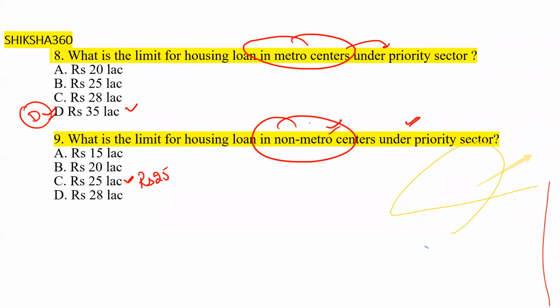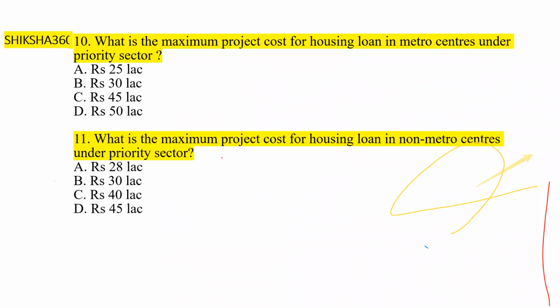For the non-metros, or we can say the other centers, in the circular they have mentioned other centers in place of non-metros. For the other centers, this limit is rupees 25 lakh. So option C is the answer. The eighth answer is option D, and the ninth answer is option C. Let's discuss a little bit. First, we will move towards the next two questions, question 10 and question 11.